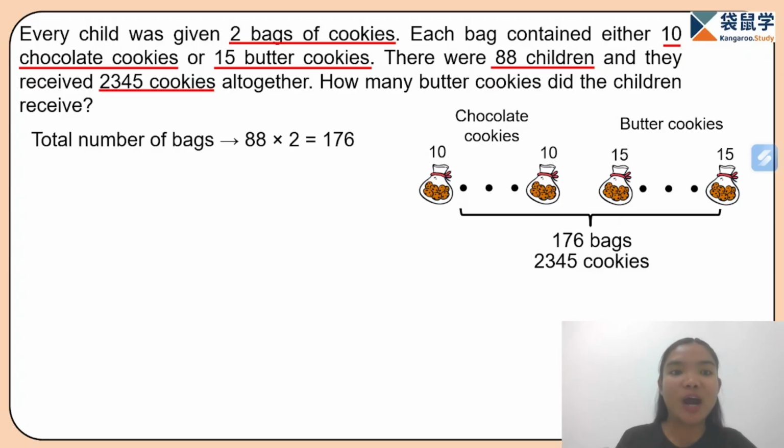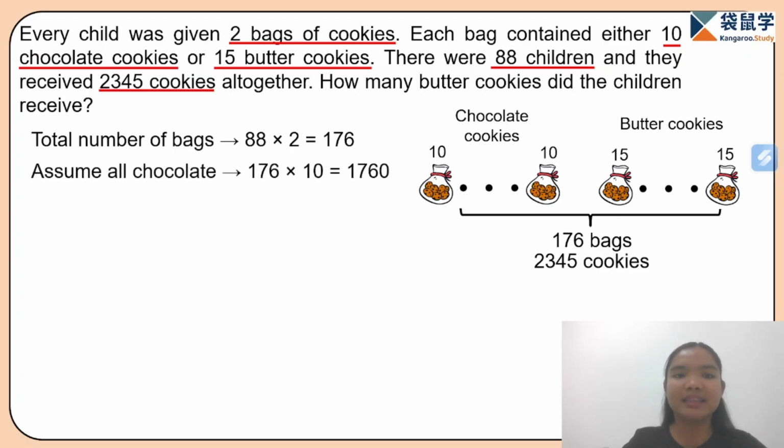How? So we can try to guess how many chocolate or butter cookies and check if it will be a total of 2,345. Now, if we do this, it may take us some time. So another way is we can also try to assume. Assume that all bags contain 10 chocolate cookies. So what will be the total of the cookies if all are chocolate? That will be 176 times 10. We have 1,760 cookies.